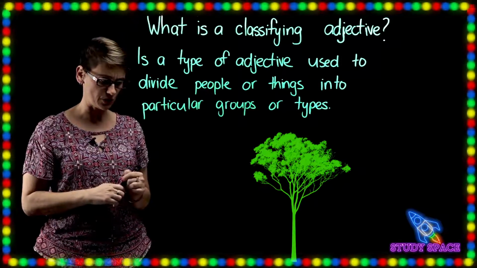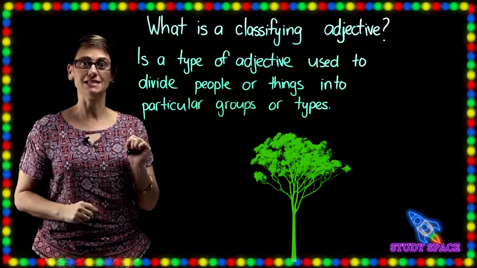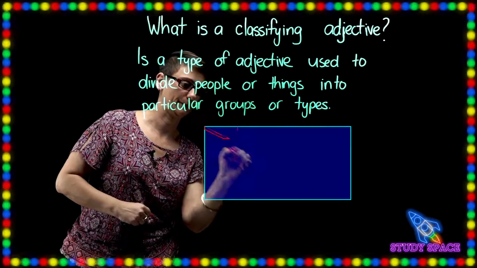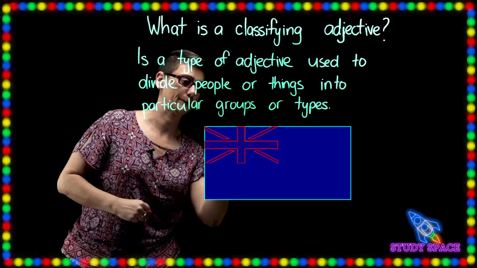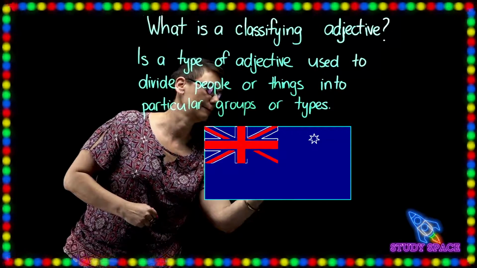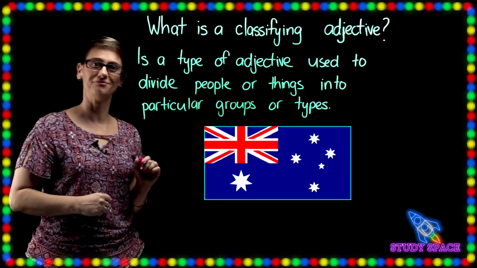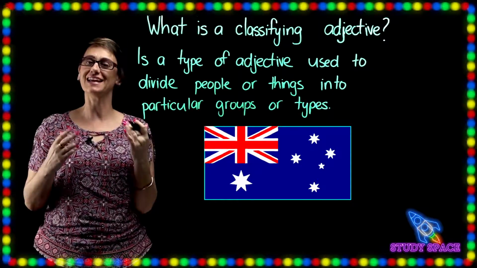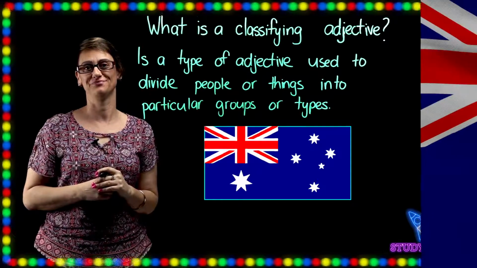One more example, boys and girls. Can you guess this one? The Australian flag. Australian being the classifying adjective.